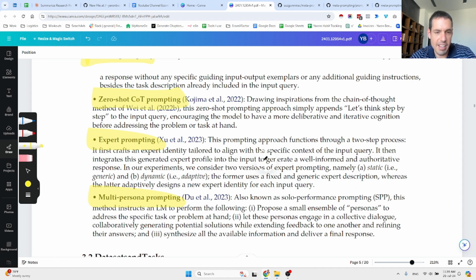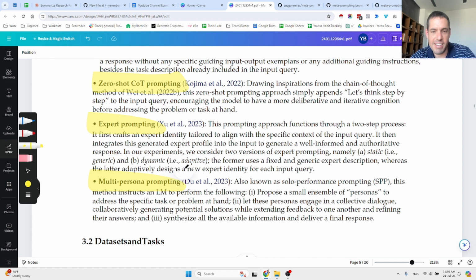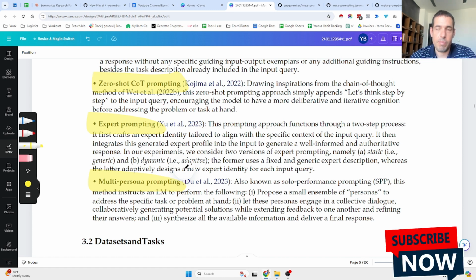One is static and one is dynamic. The former uses a fixed and generic expert description, whereas the latter adaptively designs a new expert identity for each input query. So for example, with expert prompting, we can say, you are an expert landing page designer. Please create code, React based code for me, with a landing page, for example.